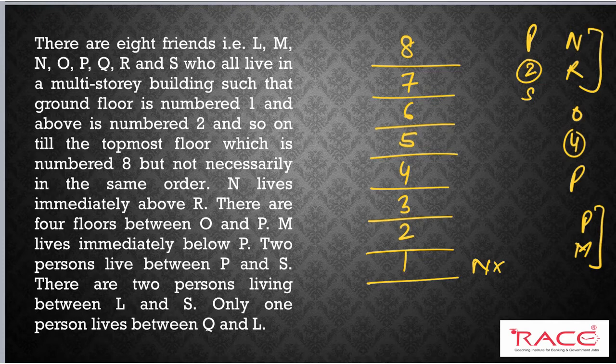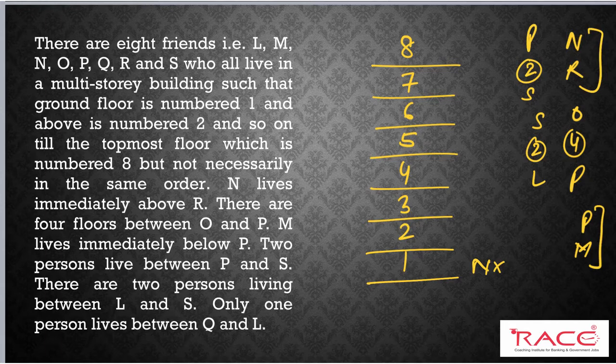Next information. There are 2 persons living between L and S. This is again indirect information. What they are saying is, between S and L, I have 2 persons living. So you can see S will be the middle person in this case. If P is staying above S, L will stay below S, and if L is staying above S, P will stay below S. Why? Because there are an equal number of persons between S and P.